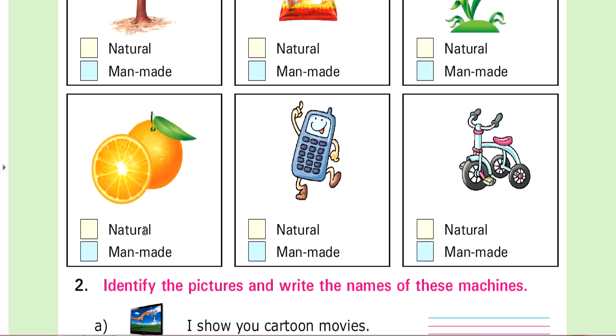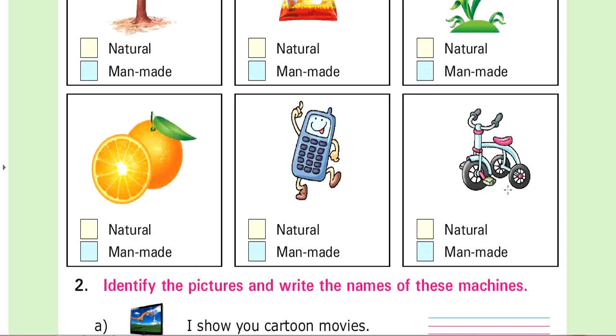Orange. Is an orange natural or man-made? The orange is a natural thing. Next is your mobile phone. Is it natural or man-made? A mobile phone is man-made. So put a tick mark on the man-made column.